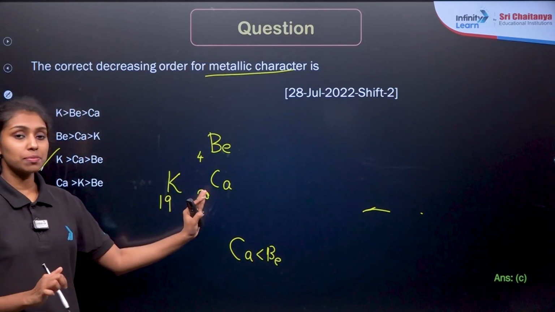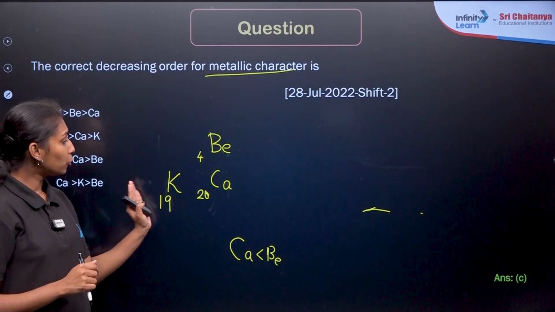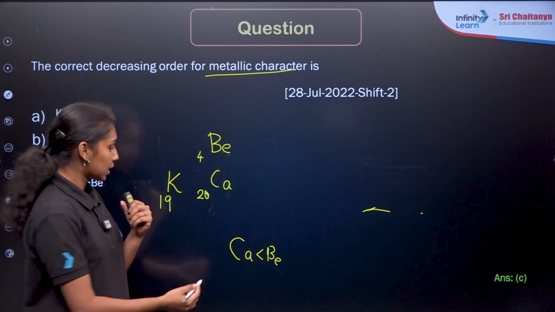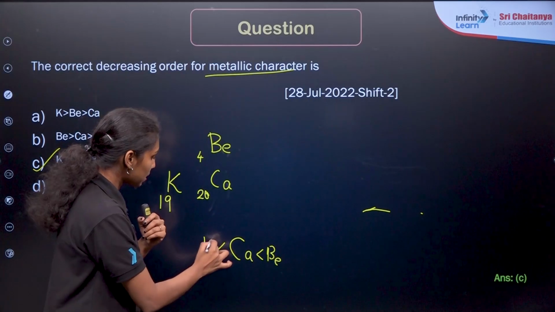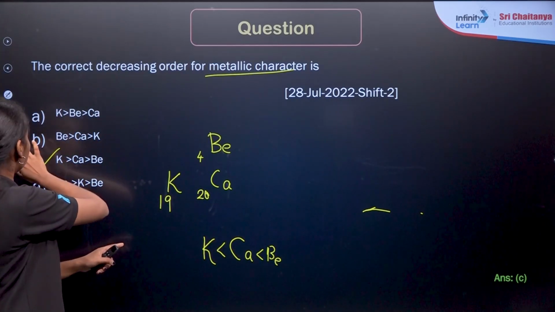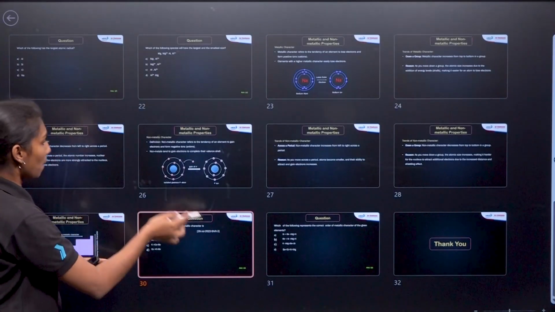Potassium and calcium belong to the same period. If you move from left to right in a period, what is happening to the metallic character? It decreases, right? It decreases.